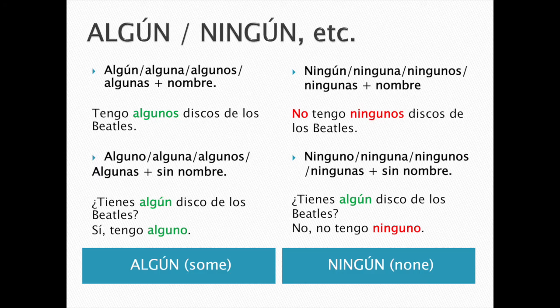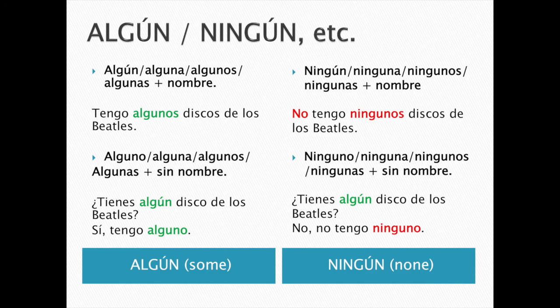The positive sentence to the left, tengo algunos discos de los Beatles. The negative sentence to the right, no tengo ningunos discos de los Beatles. I have some records, some discs by the Beatles. I don't have any records by the Beatles.